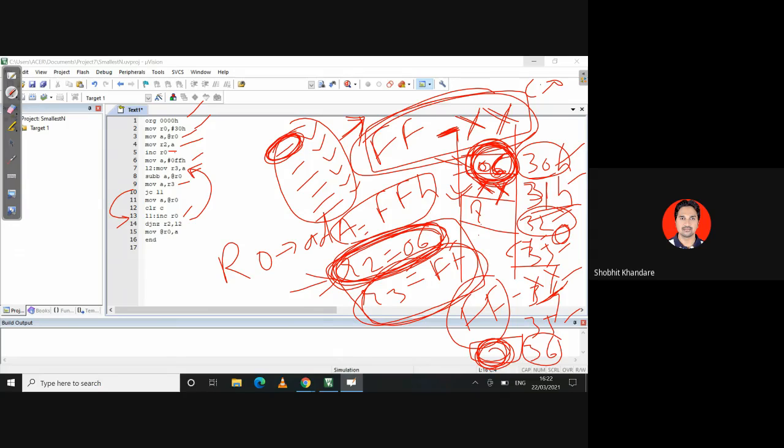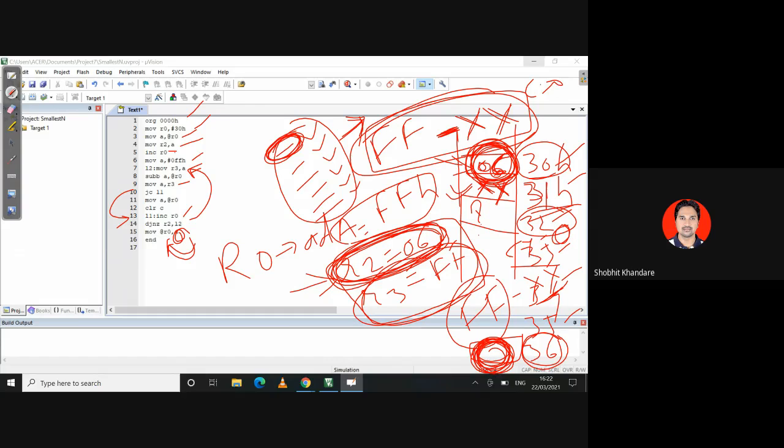At the last, when your R2 becomes 0, you have the smallest number in the accumulator, and that will be moved into R0. So as you keep incrementing R0, you will reach 35, and at the last you will reach 36. In 36, you will move the content of A into R0. So whatever you have here is the smallest value.